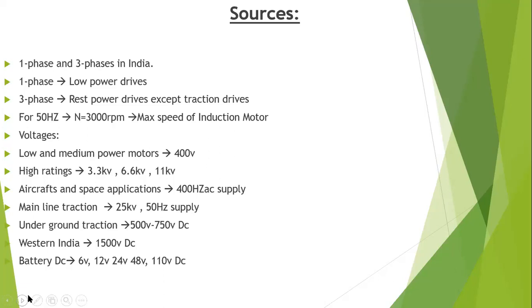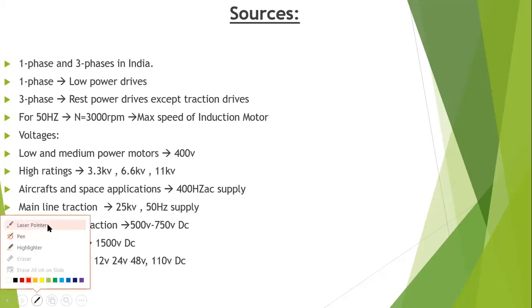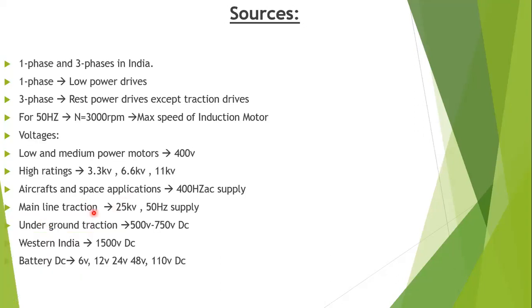And coming to aircraft and space applications, these are separately designed for 400 Hz AC supply, and these also use high voltages. The power to weight ratio of motors will be high for these aircraft and space applications. And the main line traction will be using 25 kilovolts at a frequency of 50 hertz.